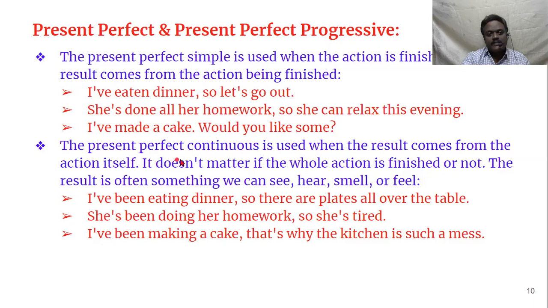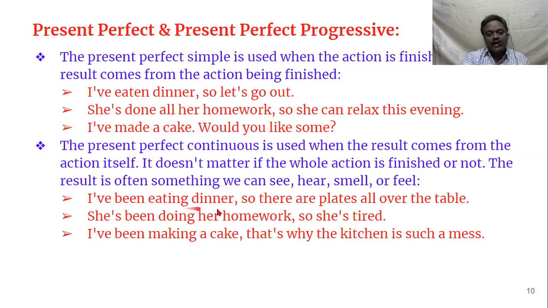Whereas if it comes to present perfect continuous tense, it is used when the result comes from the action itself. It doesn't matter if the whole action is finished or not. We are not interested whether the action is finished or not, but the result is there. The result is often something we can see, hear, smell, or feel. You can see that the result is just in front of you.